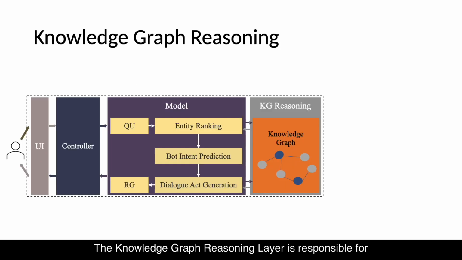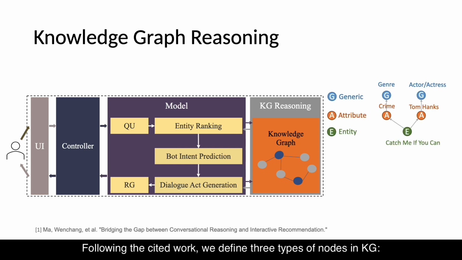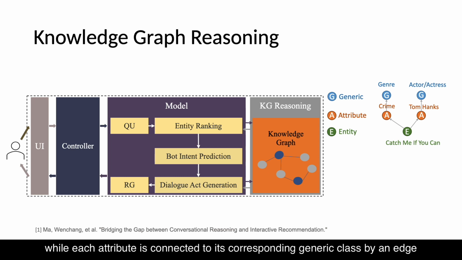The knowledge graph reasoning layer is responsible for connecting the system to a simplified knowledge graph, which is constructed by uploading a data file as in previous demo. Following the cited work, we define 3 types of nodes in KG: entities, attributes and generic classes. Each entity is related to a set of attributes, while each attribute is connected to its corresponding generic class by an edge.